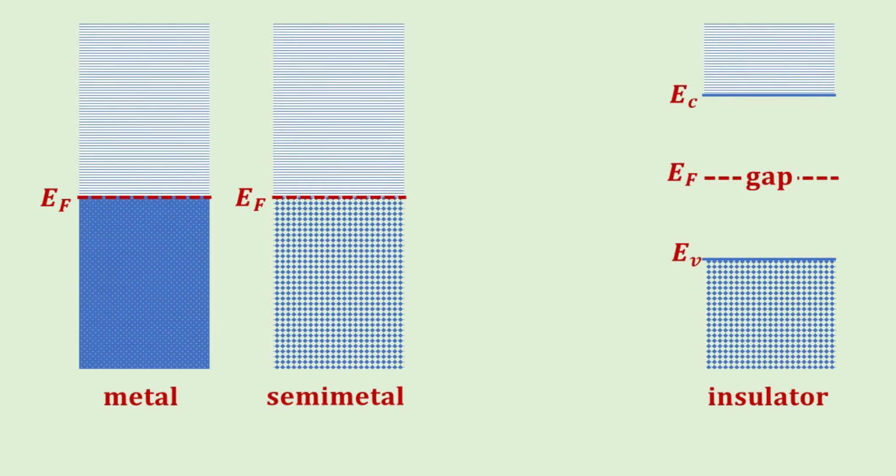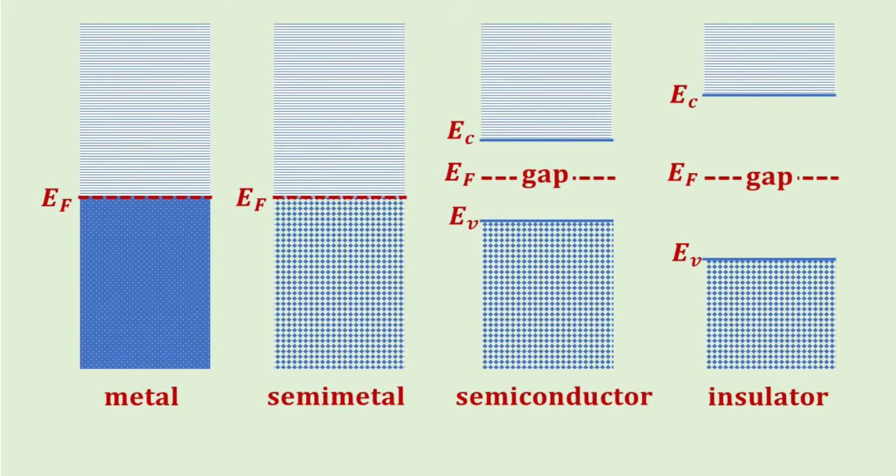An insulator, on the other hand, consists of a band or bands of filled states separated from the empty states by a band gap. As the name implies, a band gap is an energy window with the absence of any electronic states. Although the Fermi energy is located within the band gap, the gap is so large that no electrons can be thermally excited into the bands. Hence, it does not conduct electricity.